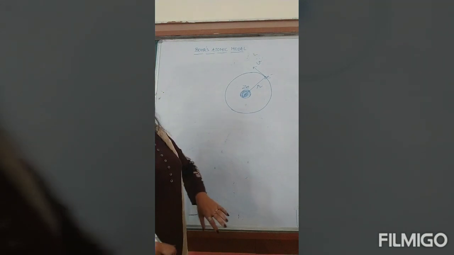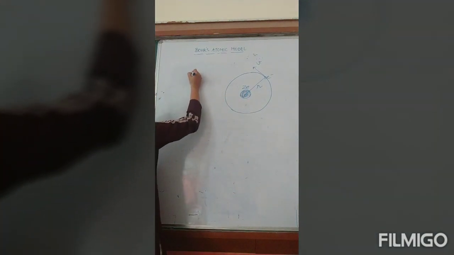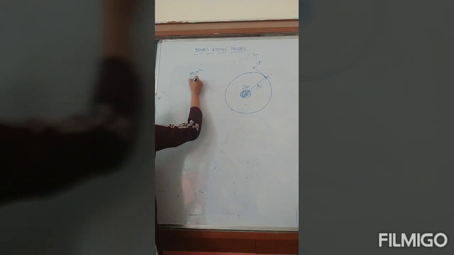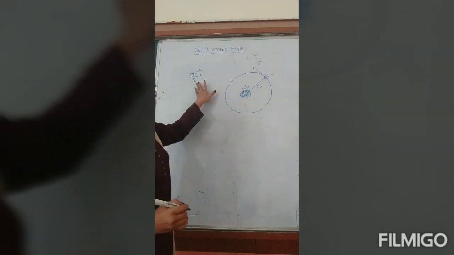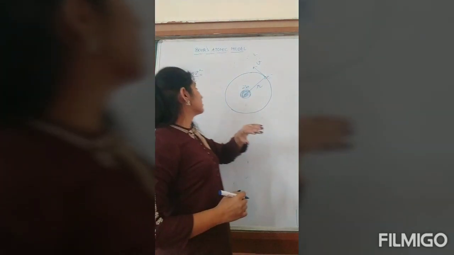Correct, it is centripetal force. Like what you thought of, that is correct. It is centripetal force, and centripetal force is given by mv square over r. Now this centripetal force is provided by the force of attraction between electron and the nucleus. So